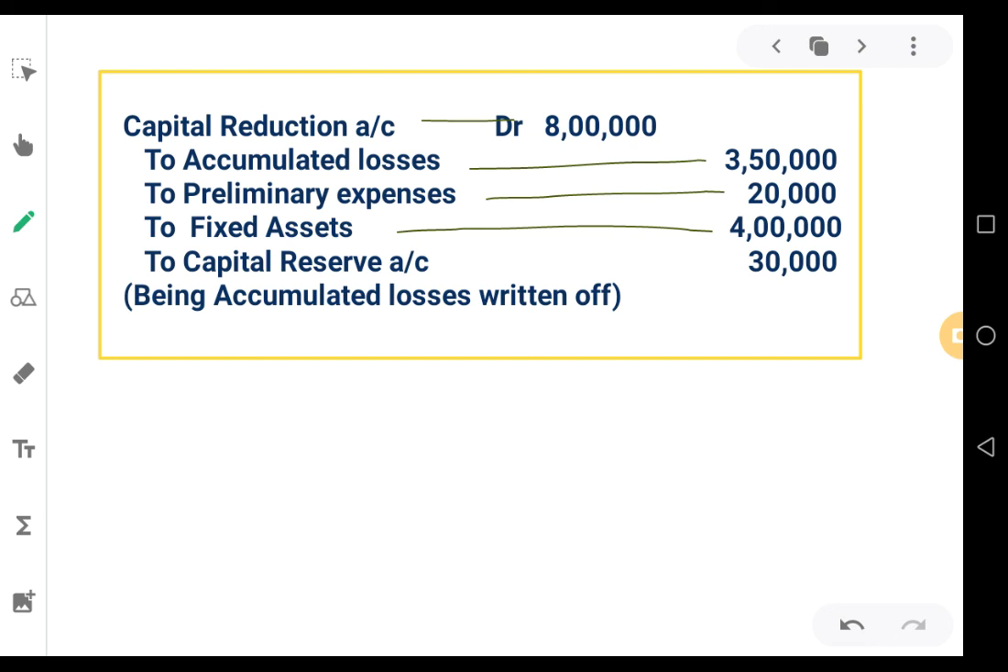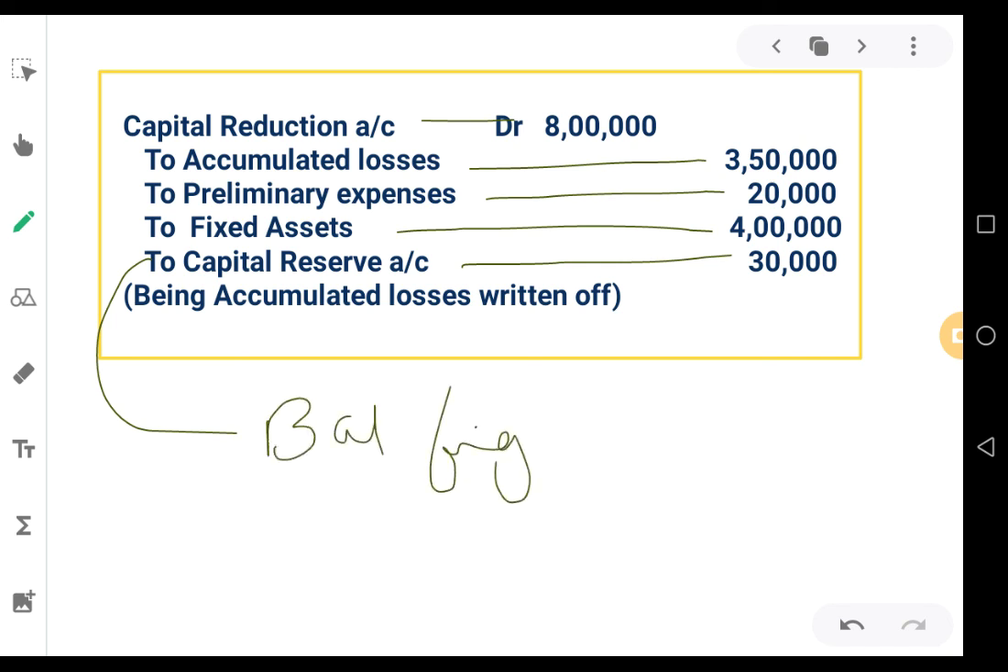So after writing off these 3 items, if you have any balance, that balance should be transferred to capital reserve account. This capital reserve account is always a balancing figure in the journal entry. That means we had around 8 lakhs rupees in the capital reduction account. We have removed the accumulated losses 3,50,000 plus preliminary expenses 20,000 plus fixed assets 4 lakhs, that should be 7,70,000. So 8 lakhs minus 7,70,000, the balance of 30,000 will be there, that will be transferred to capital reserve account. That's the end of this problem.